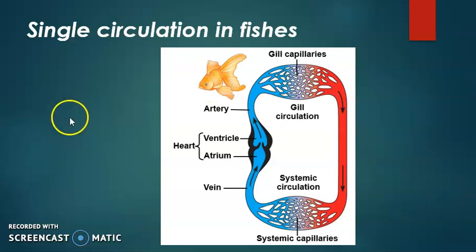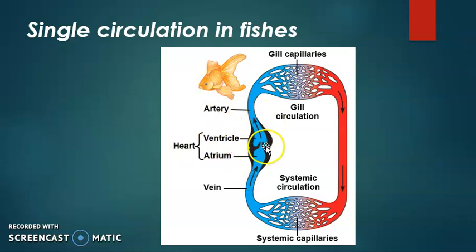Now, there are two more concepts: single circulation and double circulation. Single circulation means that the heart pushes the blood in one direction, it moves away, goes to the body, and then comes back to the heart. So there is a single circuit. We call it single circuit or single circulation. Now, have a look at this example here.